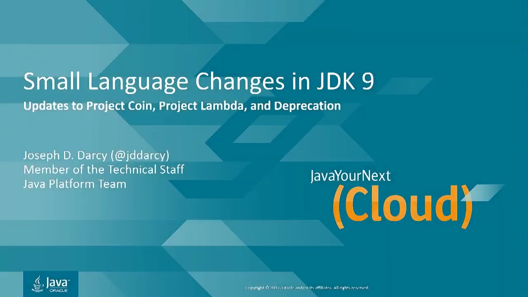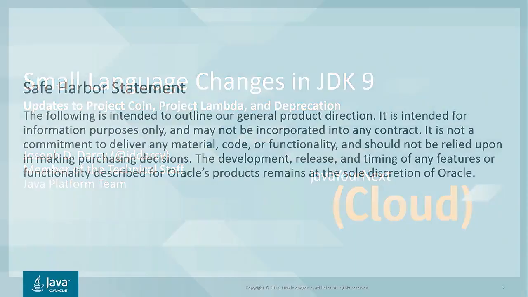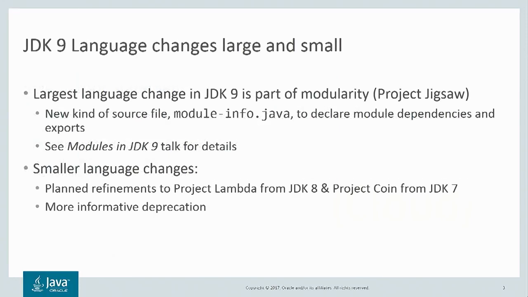I'm an engineer in Oracle's Java Platform team, and I'll be speaking today about small language changes in JDK 9. First, however, we should mention that there was a very large language change made in JDK 9 as part of modularity, that is Project Jigsaw. There's a new kind of source file, a module-info.java file that's used to declare dependencies between modules, as well as to declare what packages a module exports and other information like that.